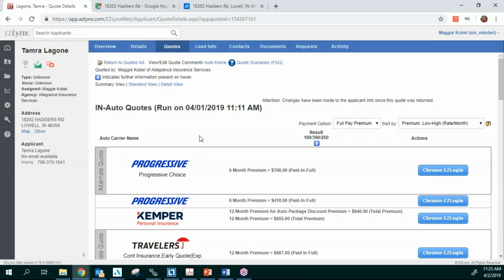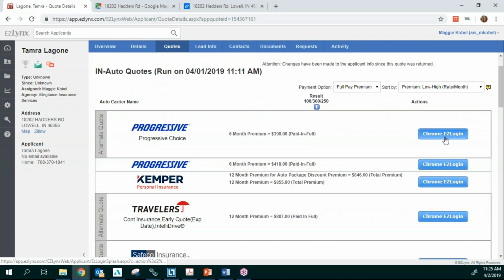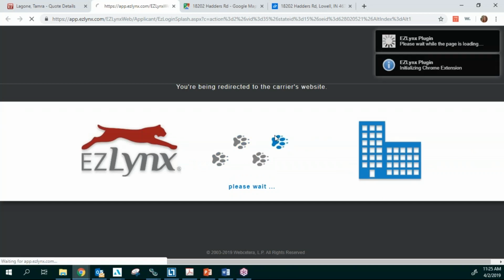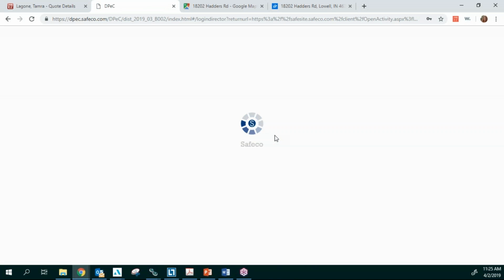So here are the quotes that were run. And here's that Chrome easy login. That's going to take you right over to the carrier and log you in. Let's see if it'll allow me, since we are in a training.